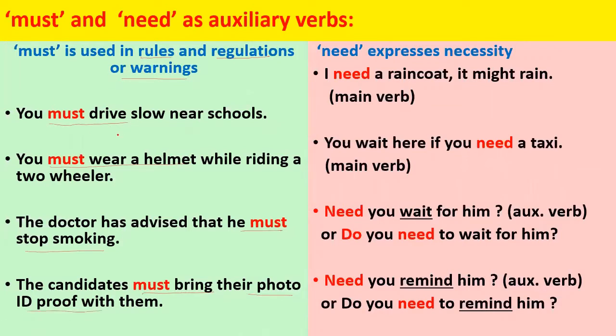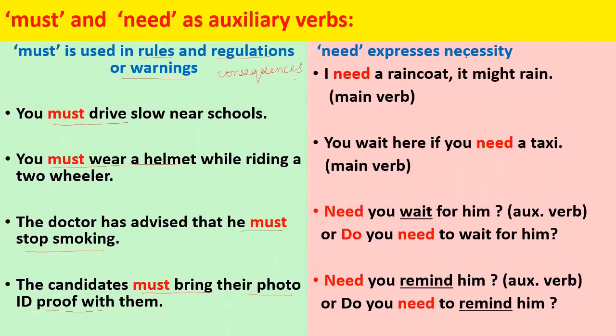So when you are using must for rules, regulations or warnings, must is strong because the strength of must comes from the outcome or from the consequence, that if you don't do it, then you will have to face the consequences. So must is used in the language of rules and regulations or warnings.